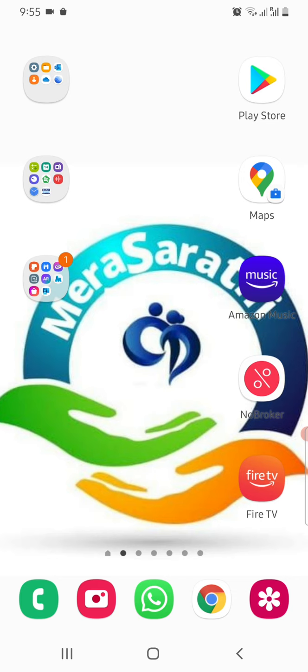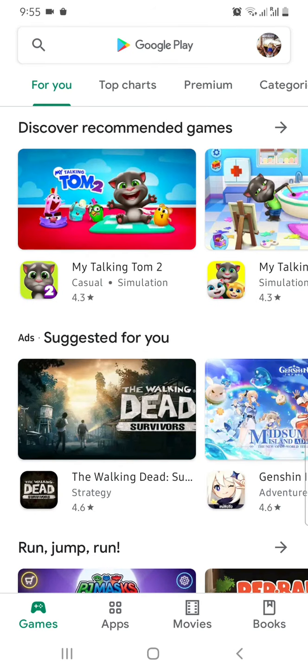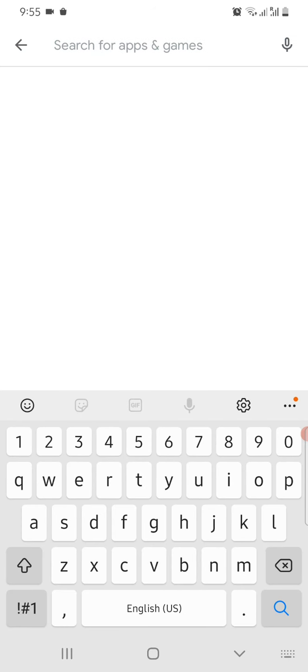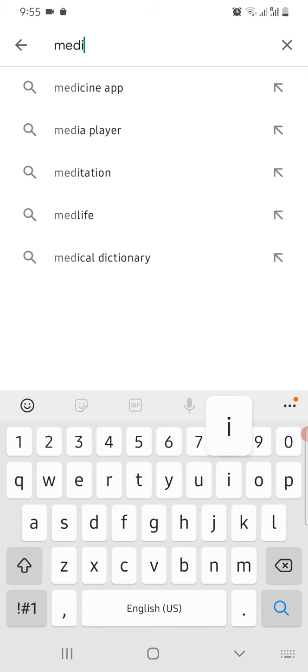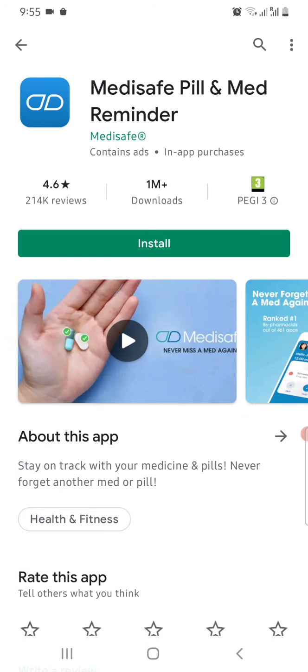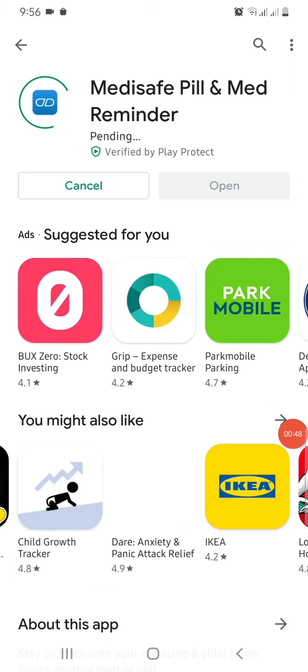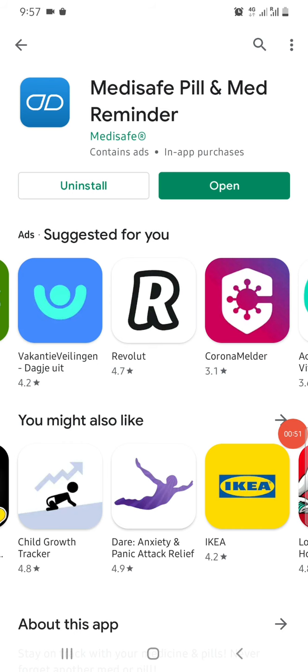Let's go to Play Store, click on this triangle in your Play Store, and the app which I'm going to see today is Medisafe. Medisafe is a pill and med reminder. Okay, so go there, click on install. Let's open.